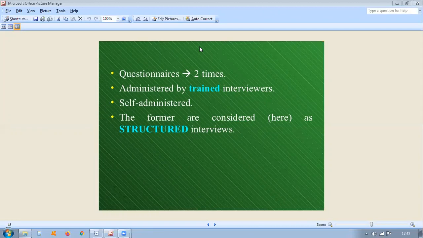The advantages of secondary data are: secondary data, if available, can be secured quickly and cheaply.